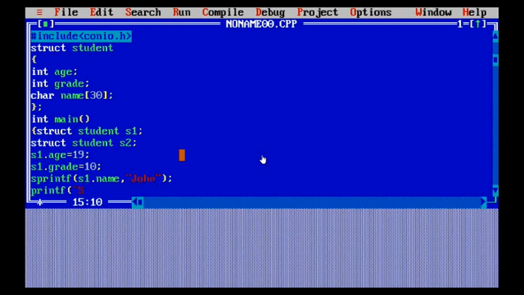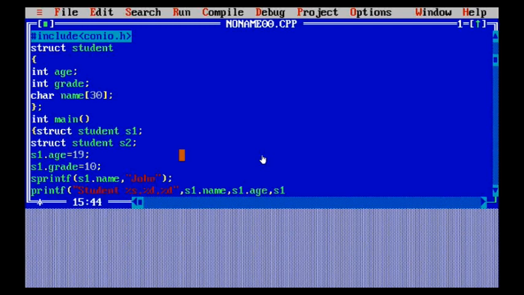So I'm going to print the student details by writing student, and what are these details? The age, the grade, the name of the student. So in what way will they be shown? All the contents that I've used over here will be displayed. When I'm coming to the display part, what do I need to use? I need to use a dot operator. So here you can see that I've written s1.name, then s1.age, comma, s1.